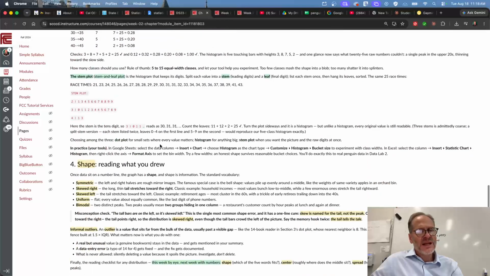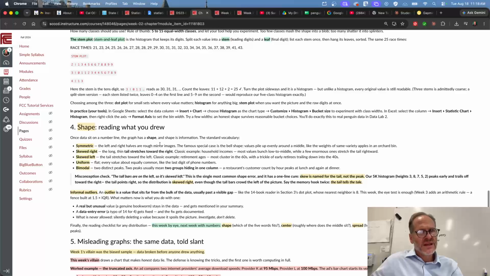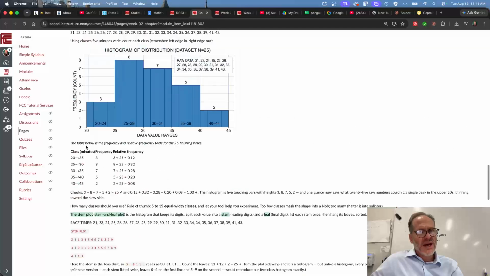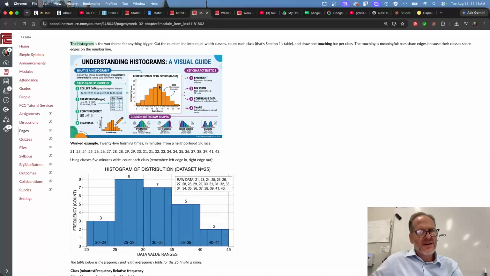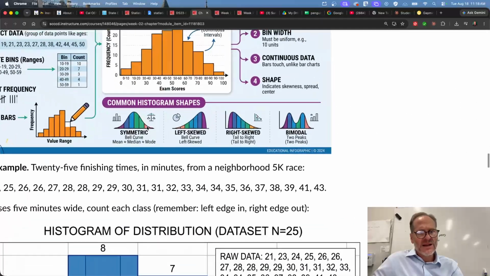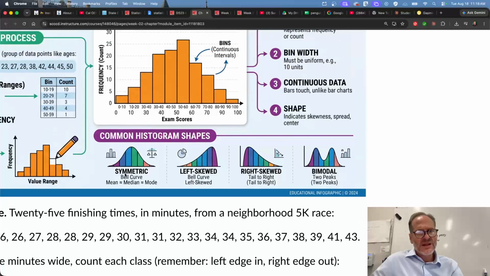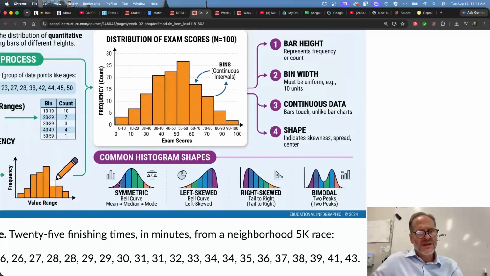And then the shape could have different skew. So our shape could have different skew. It could be symmetric. So symmetric is like this here, right? Look, they're all right here. So here's symmetric, and that's also called a bell curve, like this, okay?